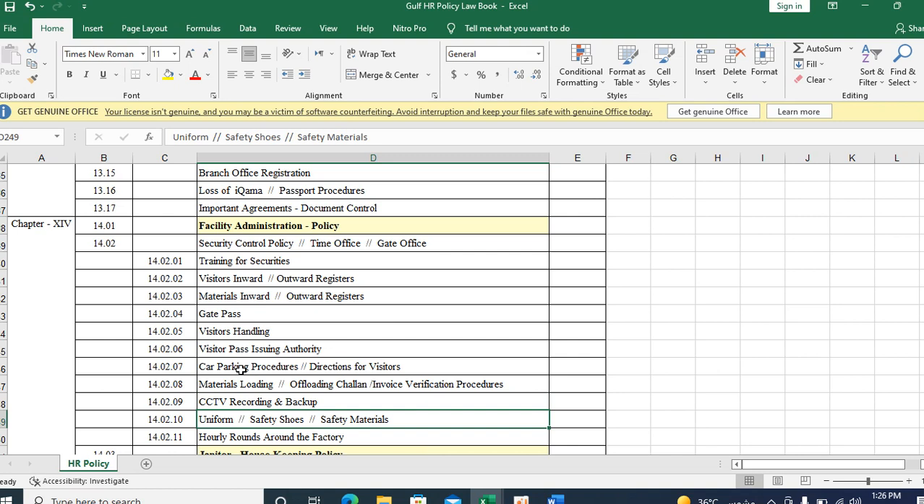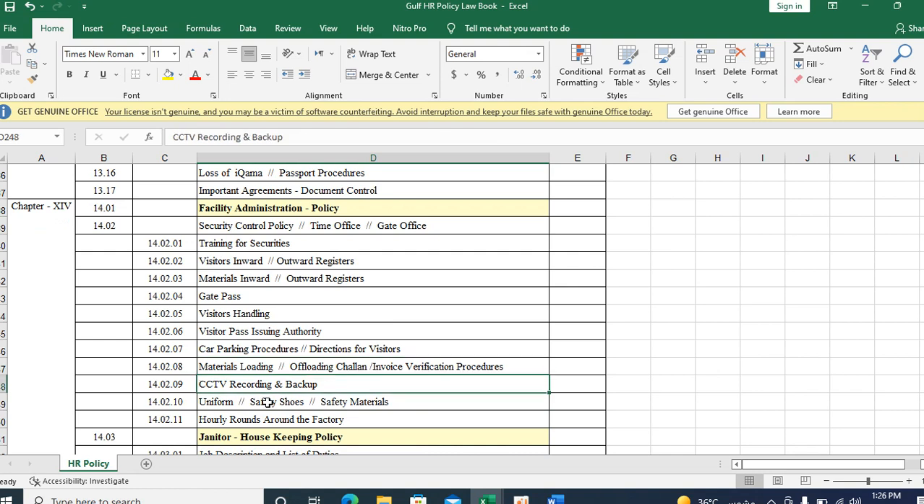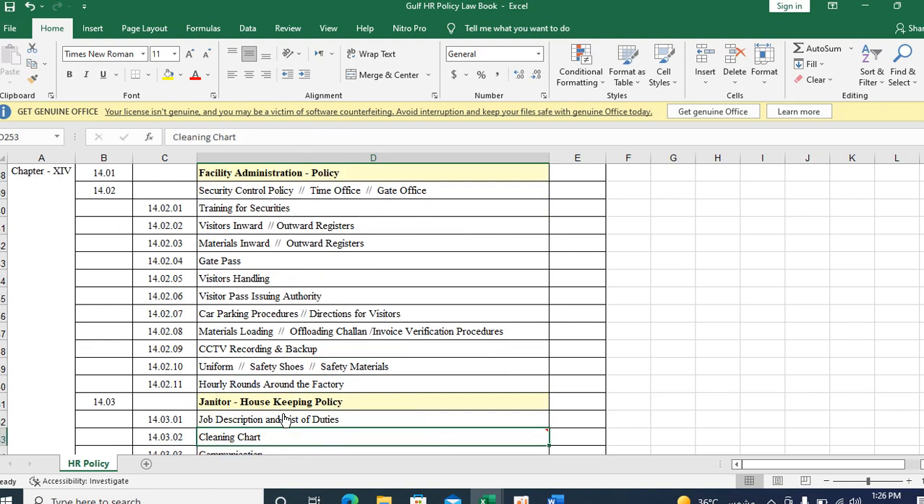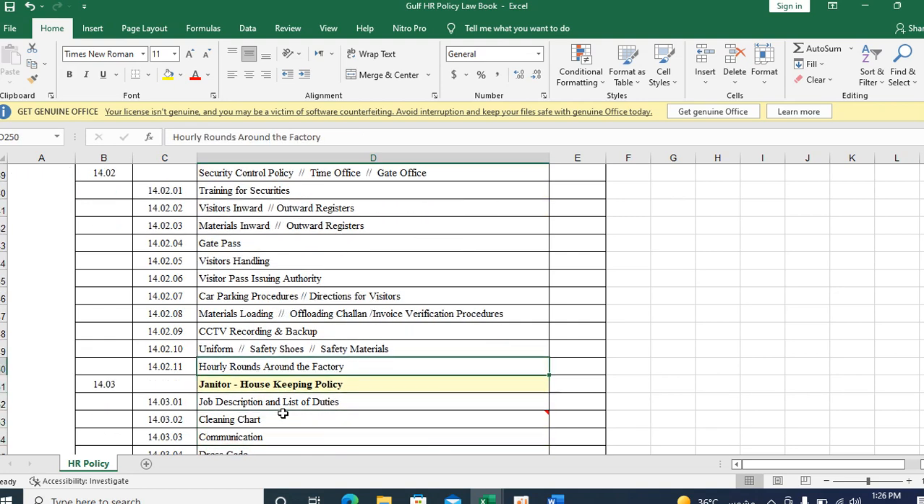These are the policies that the administration department, procurement department, stores department, logistics department have to follow, as per this policy only. CCTV recording and backup can be maintained by the IT, that EDP department, information technology department. They have to maintain that record and backup and everything. But it should be reflected in your HR law book. Okay, uniform, safety shoes, these are our administration policies.